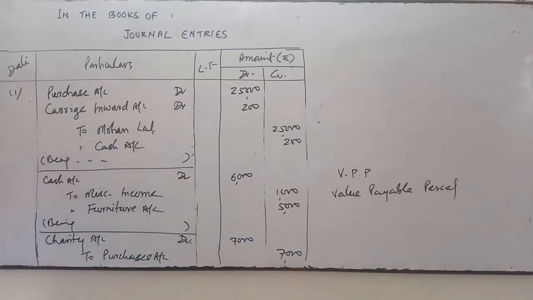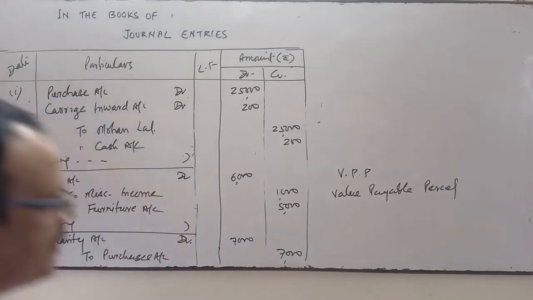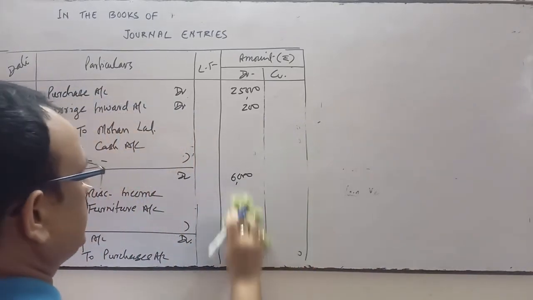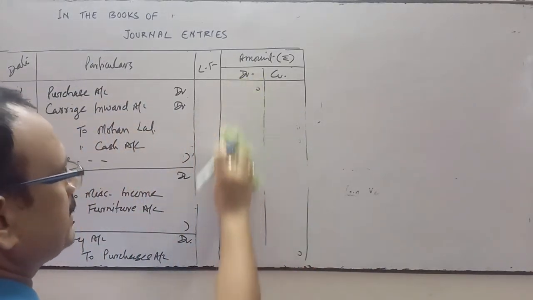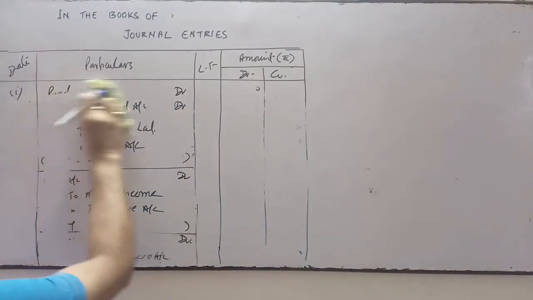What will you write in narration? Being goods given as charity. This will be the narration. Charity is debited because charity comes under nominal account. All expenses and losses debit.